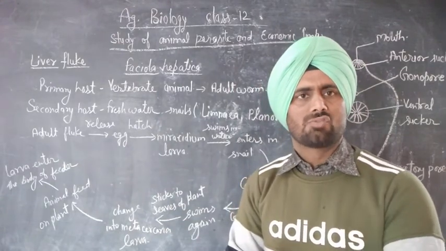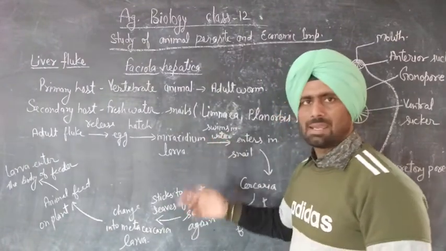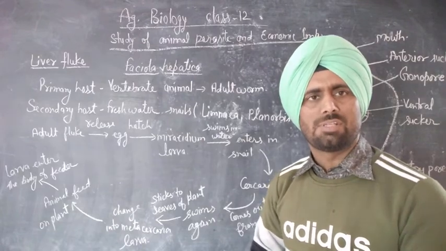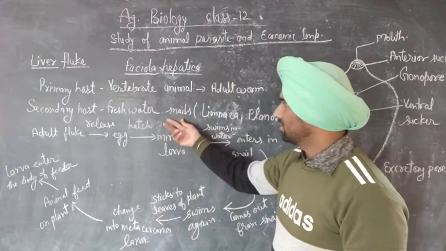That larva swims in the water, and after swimming, it comes in contact with a snail, which is the secondary host.